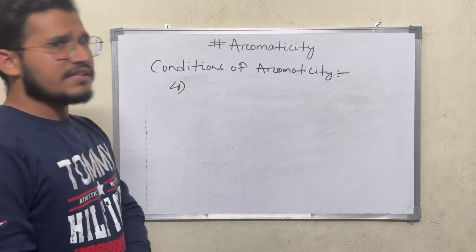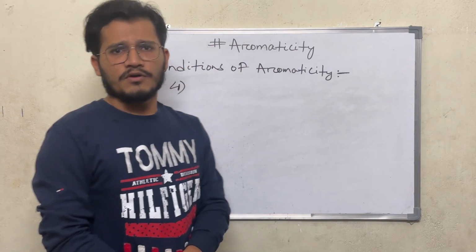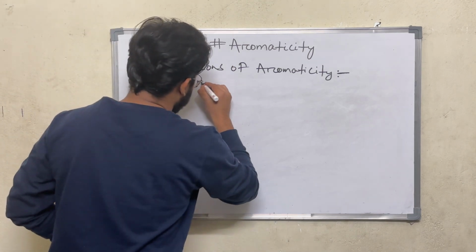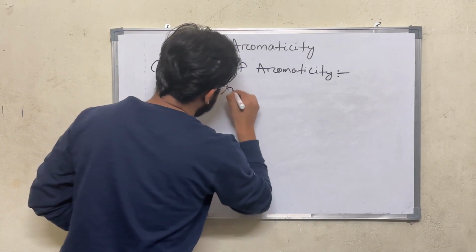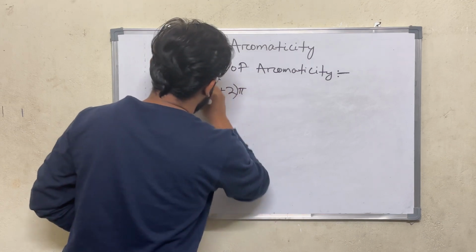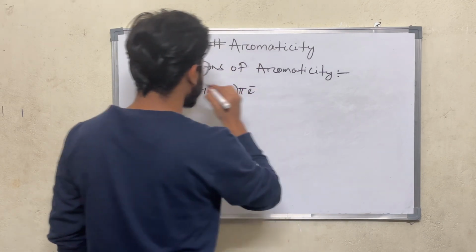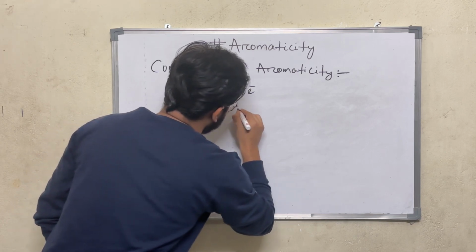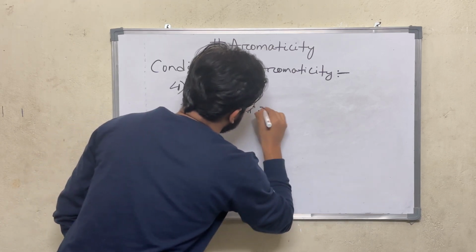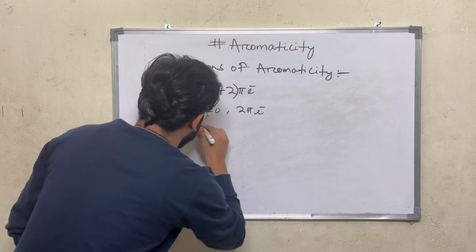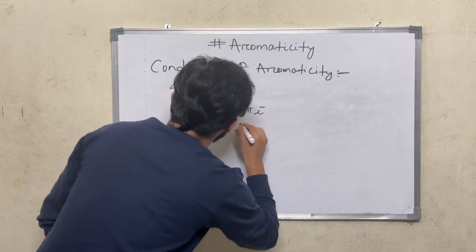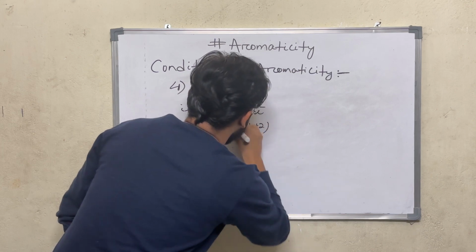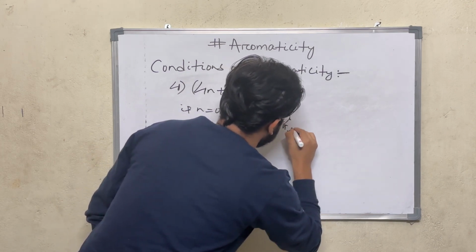Now, if all three conditions are satisfied by a compound, then we have to move to the fourth condition. That is, the compound must contain 4n plus 2 pi electrons. That means if n is equal to 0, then 2 pi electrons. If n is equal to 1, then 6 pi electrons: 4 into 1 plus 2, that is 6 pi electrons.